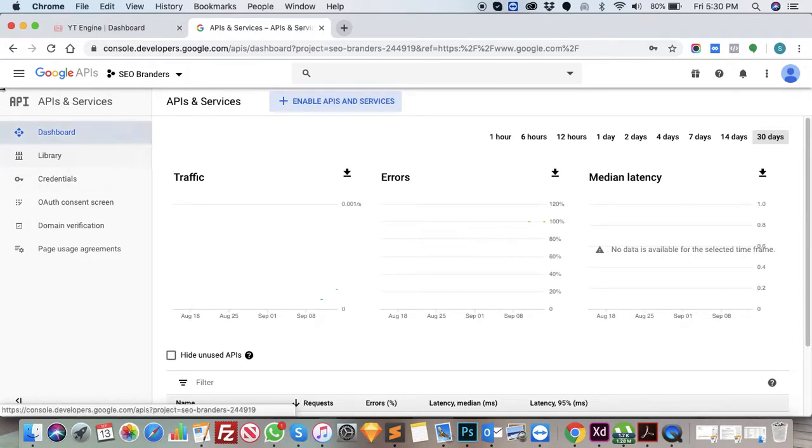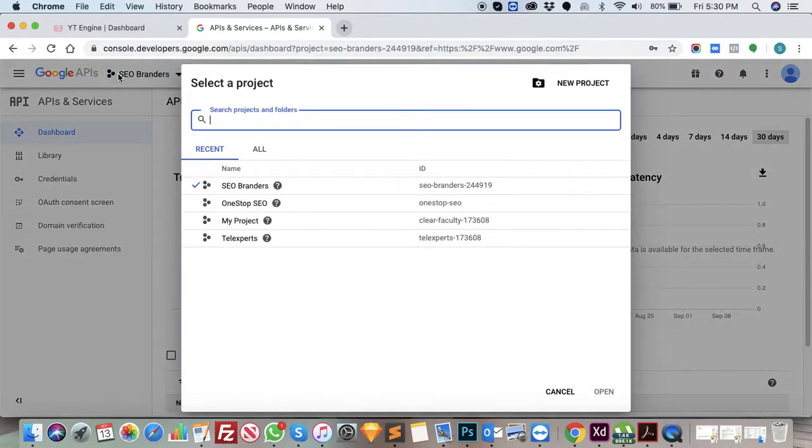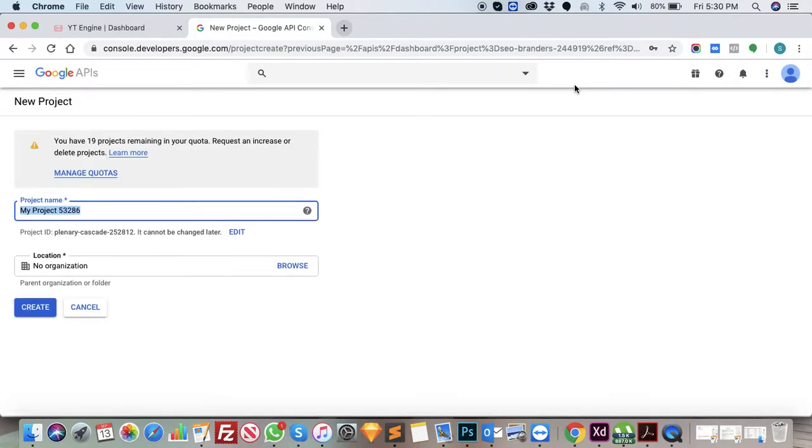Once you log in, it will go to APIs and services. Now you can click on new project. Just select your project name as YT Engine and click on create.